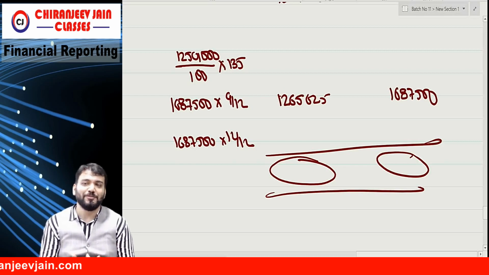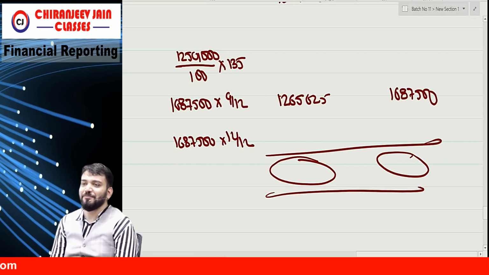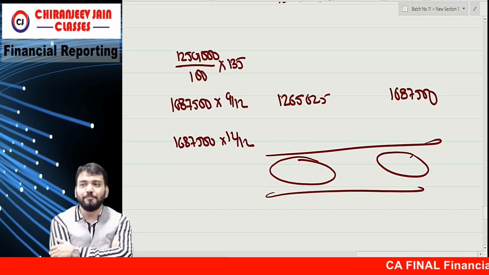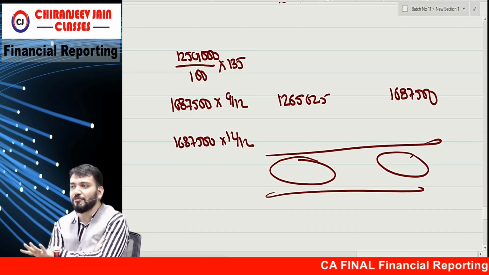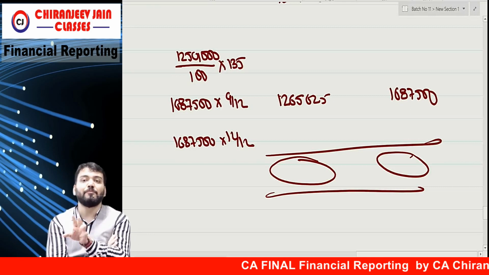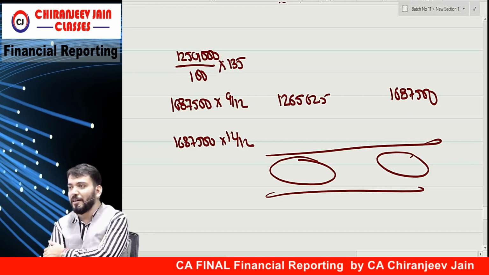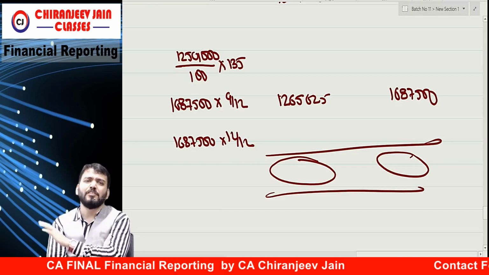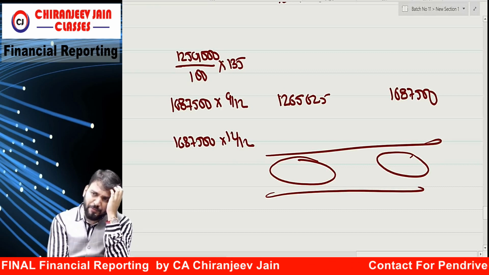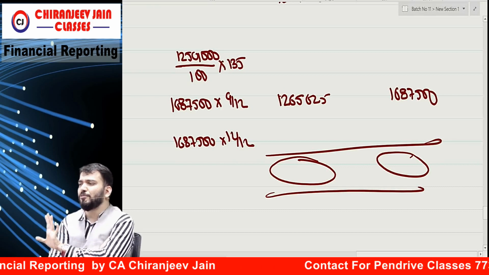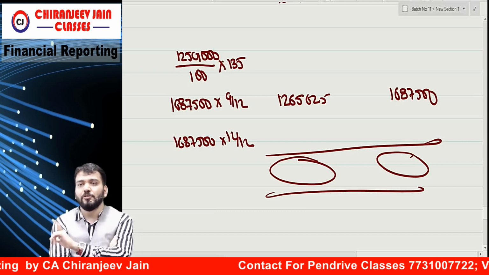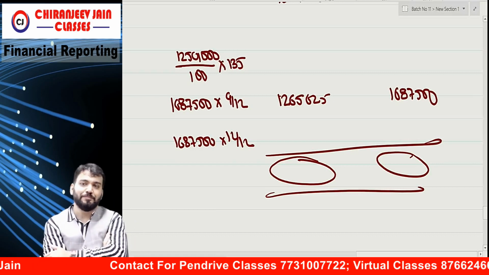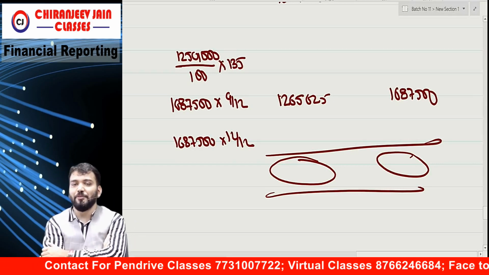Six days of relationship is a lot. It creates a relationship, so of course you are my student and you can join that group. I give that group only to my students, because there I am free. I first see the Telegram group of my students, then I see WhatsApp if there are any other doubts. Some students are not using Telegram, so WhatsApp is also there, but on WhatsApp I don't see much. So I will give the Telegram group, where you can trouble me at any time till you become CA.